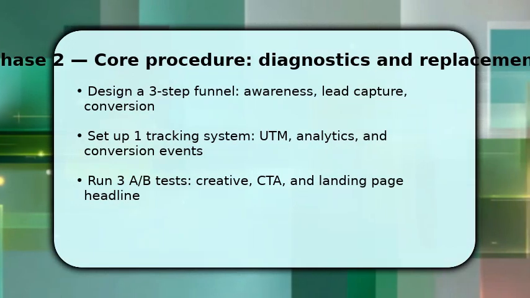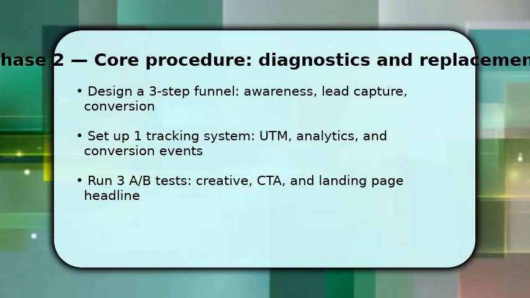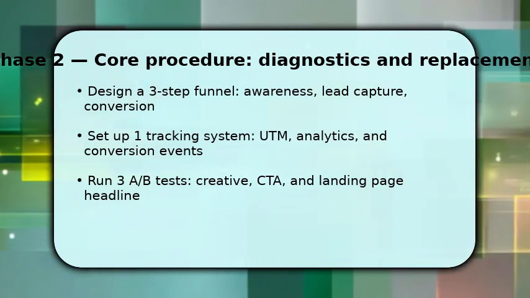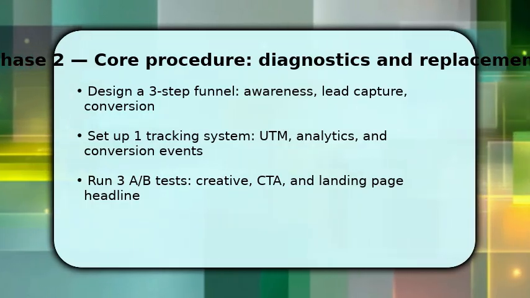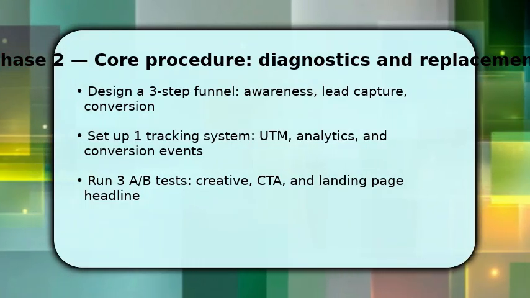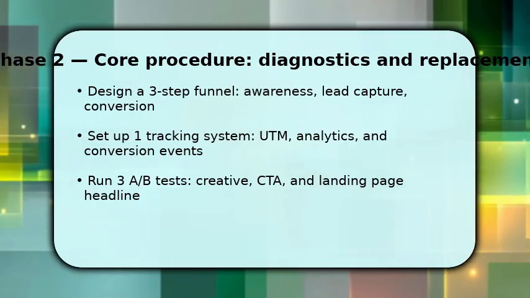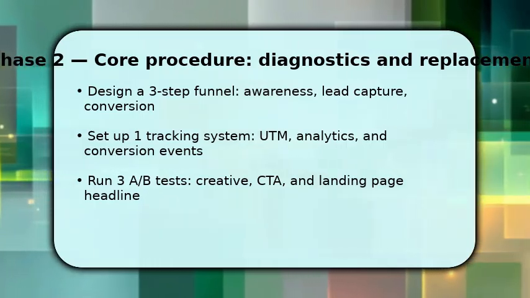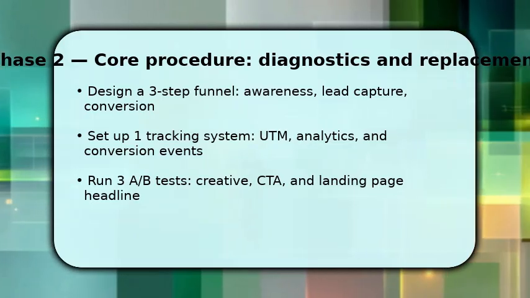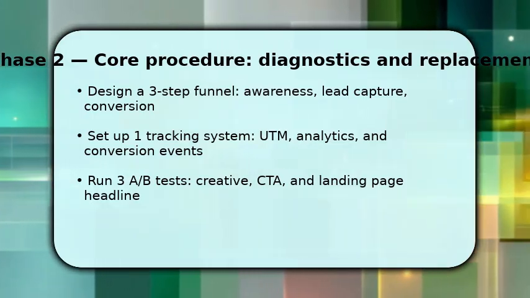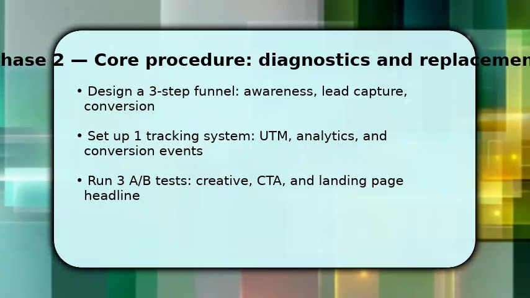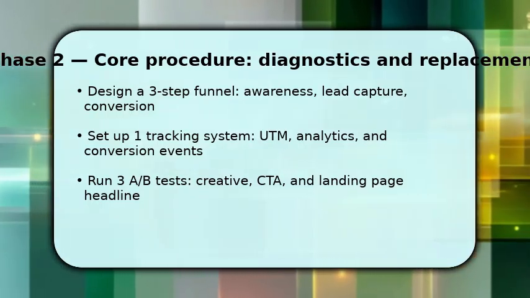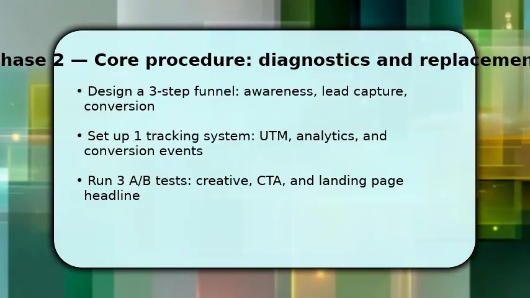Once your offer and channels are set, build a focused funnel that moves people from awareness to lead capture to conversion. You must instrument tracking, add UTM tags, analytics, and conversion events so you know what works. Then run 3 A/B tests at once: creative, CTA, and headline, and measure lift over 7-14 days. Make sure to keep budgets stable, isolate variables, and double down on any combination that improves cost per acquisition by